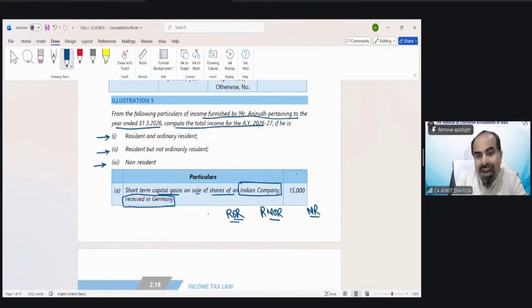In whose hands is this 15,000 going to be taxed? We have seen that if you receive dividend, interest, or if the asset belongs to India and you transfer it as a capital gain, that is going to be treated as deemed to arise in India. So this 15,000 is going to be taxed in all of these 3 categories of individuals. Clear?